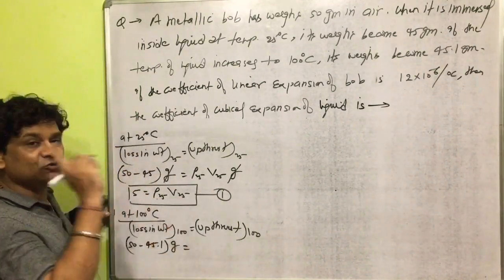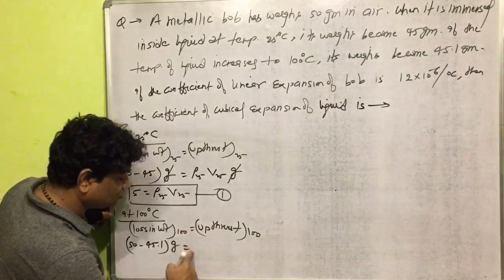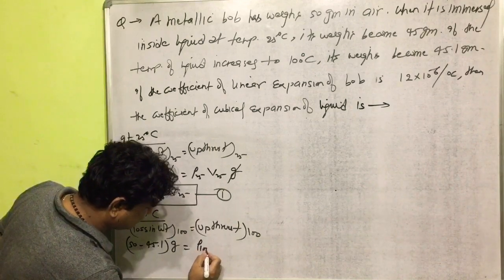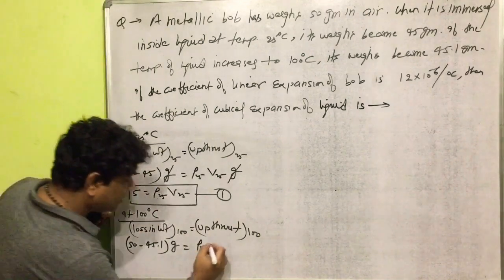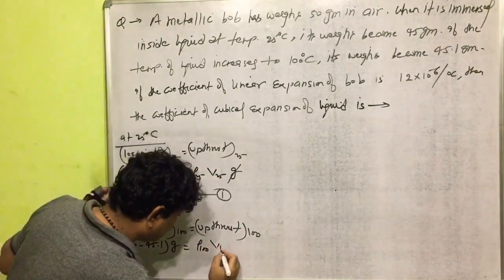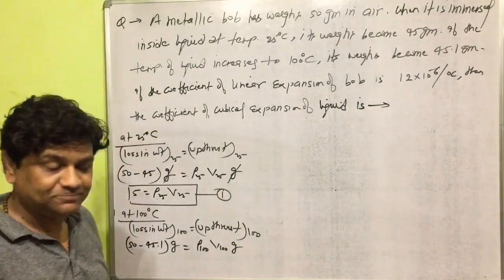and this is equal to the upthrust at temperature 100 degrees Celsius, which is equal to the density of the liquid at 100 degrees Celsius into the volume of the metallic bulb inside the liquid at 100 degrees Celsius into gravity g.